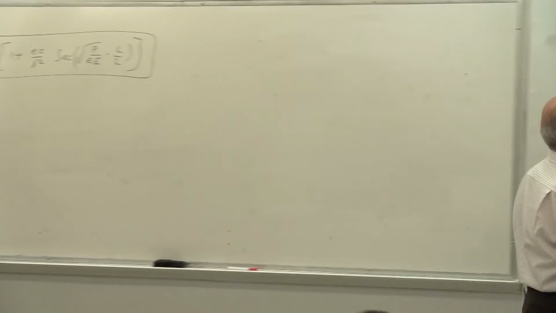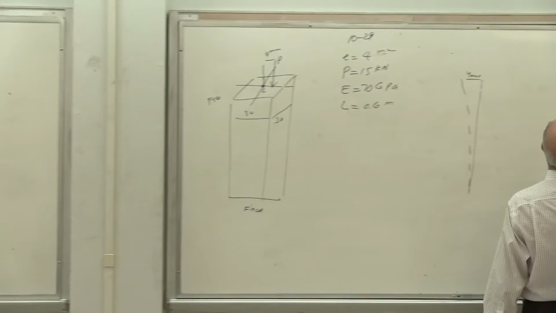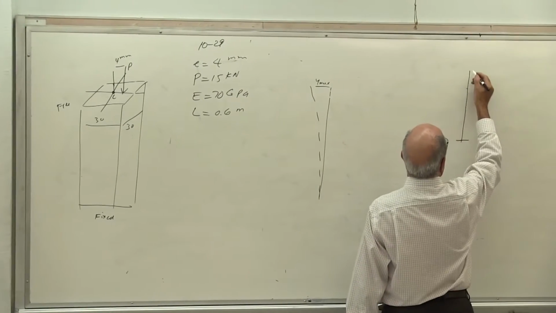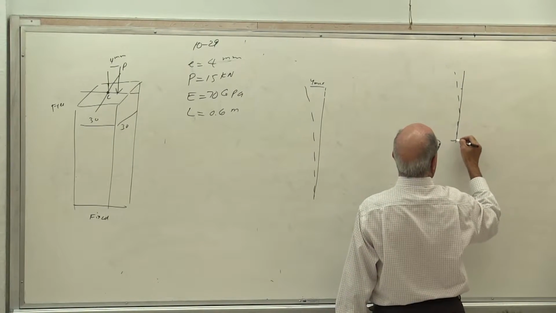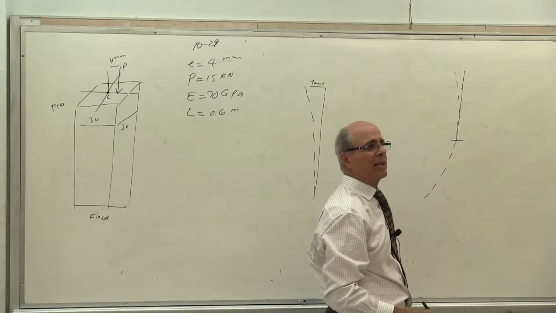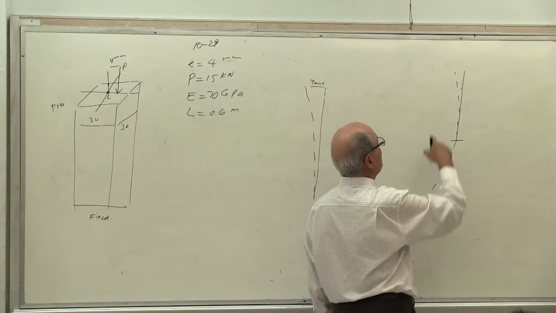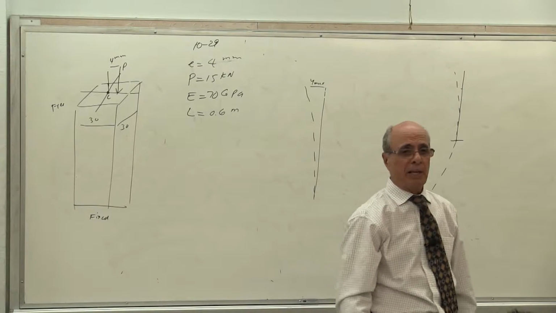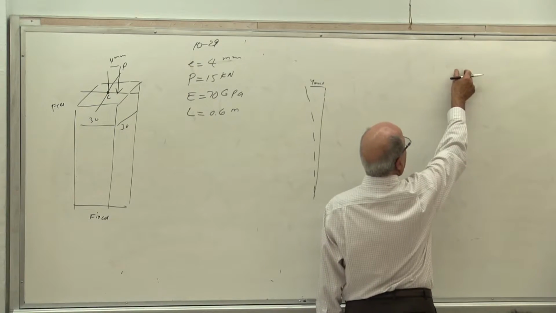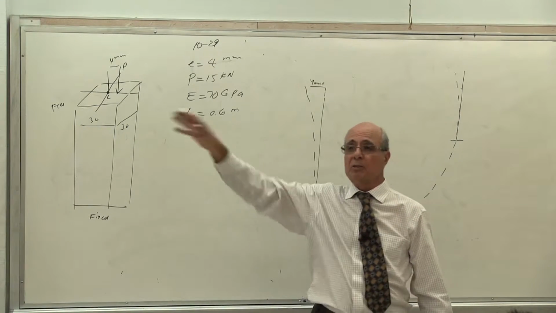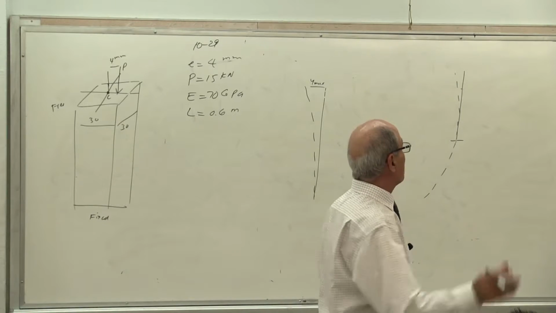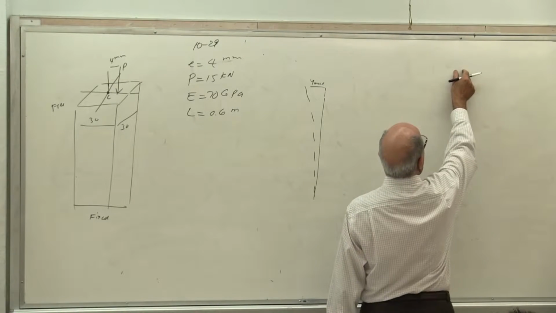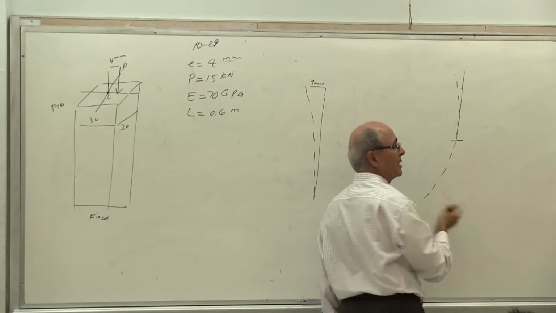As I did before, I don't have to do it again. If this is fixed-free, since it's going to go like that, since we are using K equal to 2, the maximum deformation is here, similar to that. This curve is exactly the same curve.